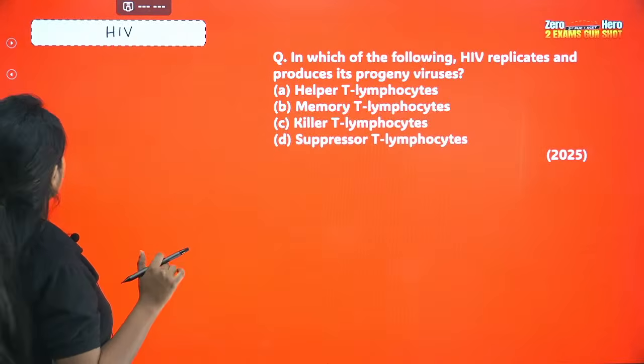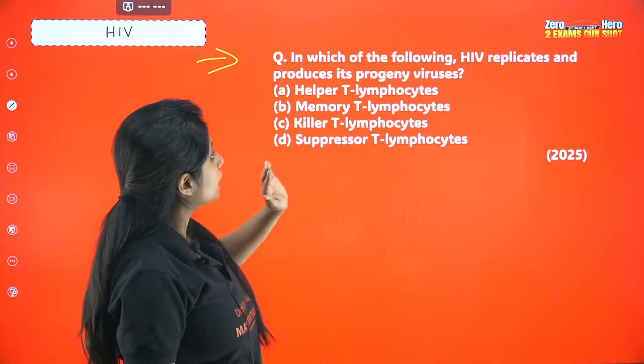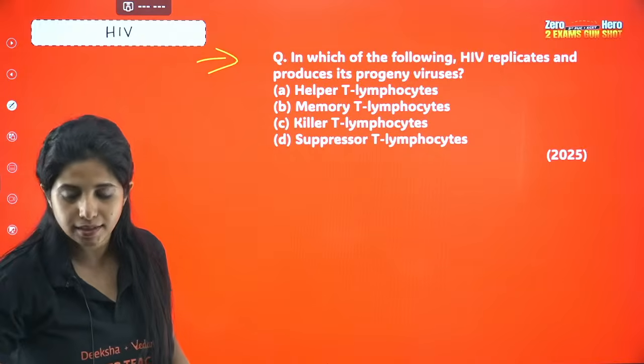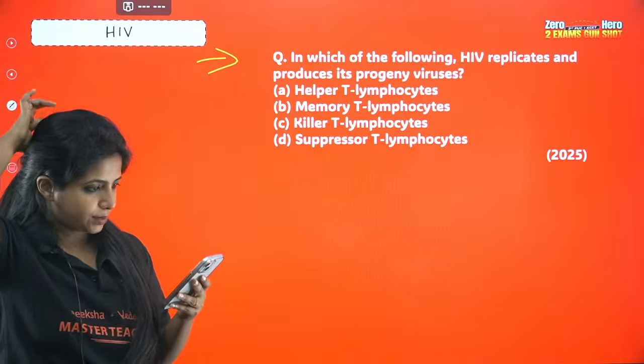And over here, I have a question for you guys to solve. Try to solve it. In which of the following does HIV replicate and produce its progeny viruses? Try to solve this question and let me know the answer.